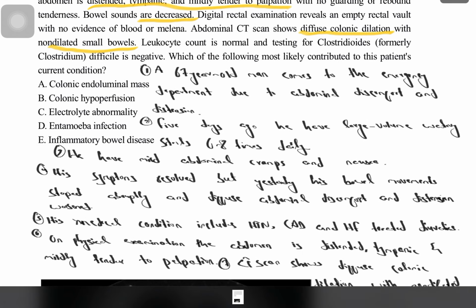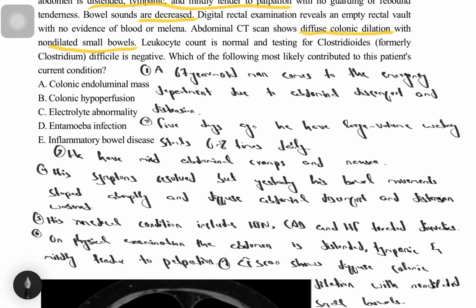In this question, they are asking which of the following is the most likely contributor to this patient's current condition. So here the correct option is choice C, electrolyte abnormalities, because of his recent watery diarrhea and the use of diuretic. The electrolyte abnormalities include hypokalemia and hypomagnesemia.